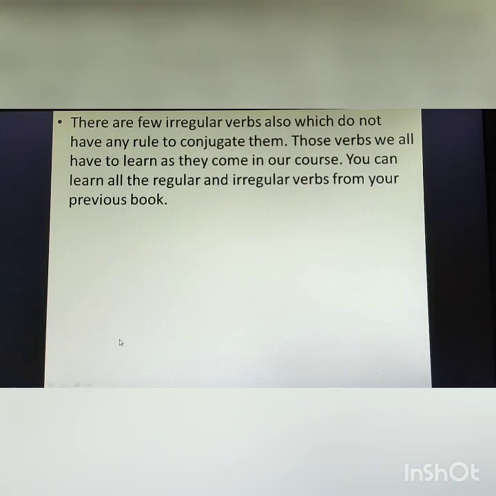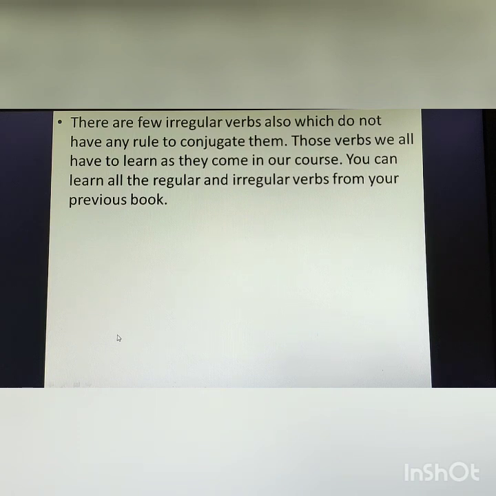Okay, now the main thing. There are few irregular verbs also which do not have any rule to conjugate them. In French, there are always some exceptions. 90% are the regular verbs or regular nouns. With the nouns also we have some irregular nouns, exceptions, and with the verbs also we have some exceptions. So those verbs we all have to learn as they come in our course.